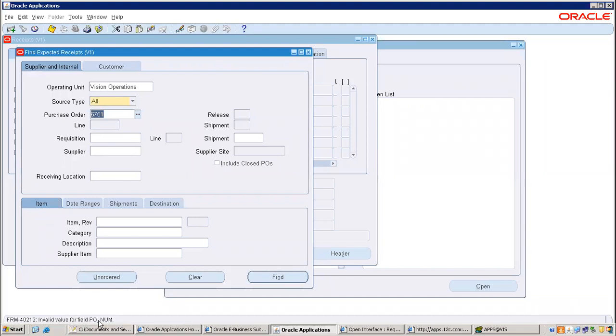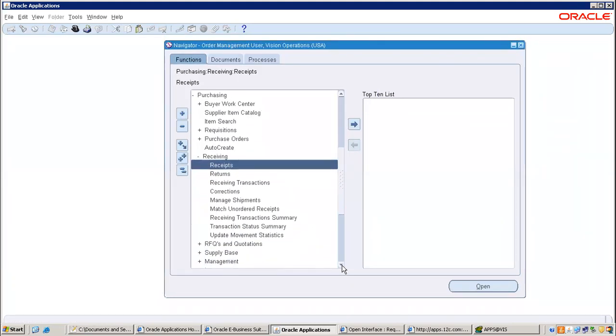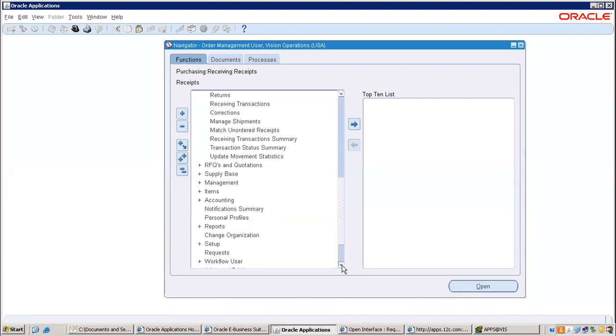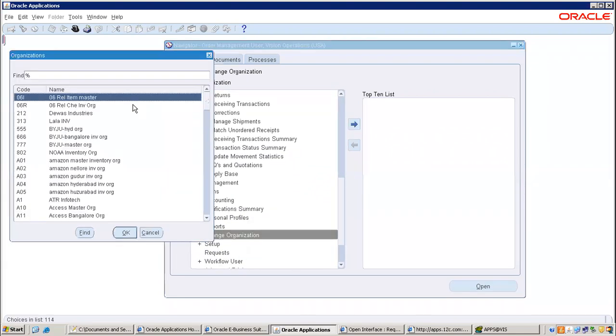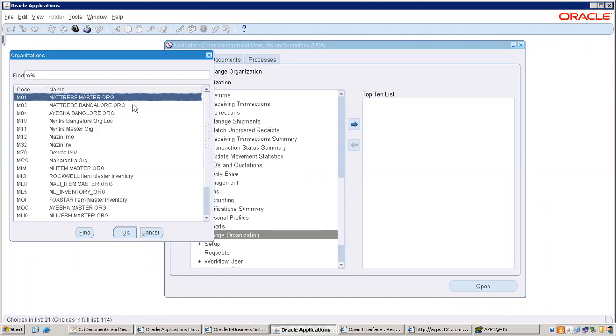Invalid value for field PO. Okay. 6752. So if V1 is not working, if ship to location is different, what you can do, go with the M1 also. Go and verify in M1. There is a change in the organization, M1. M1 is not there.